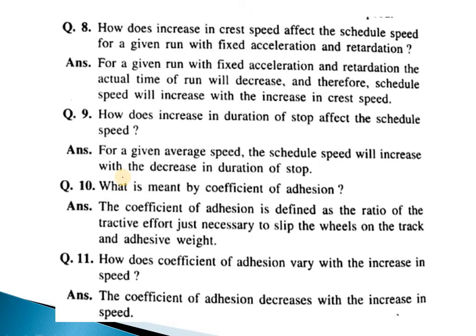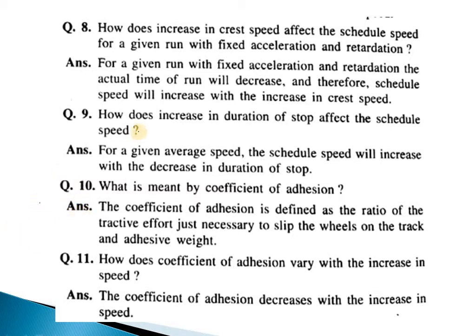Next, how does increasing crest speed affect the scheduled speed for a given run with fixed acceleration and retardation? For a given run with fixed acceleration and retardation, the actual time of run will decrease, and therefore the scheduled speed will increase with increase in crest speed.